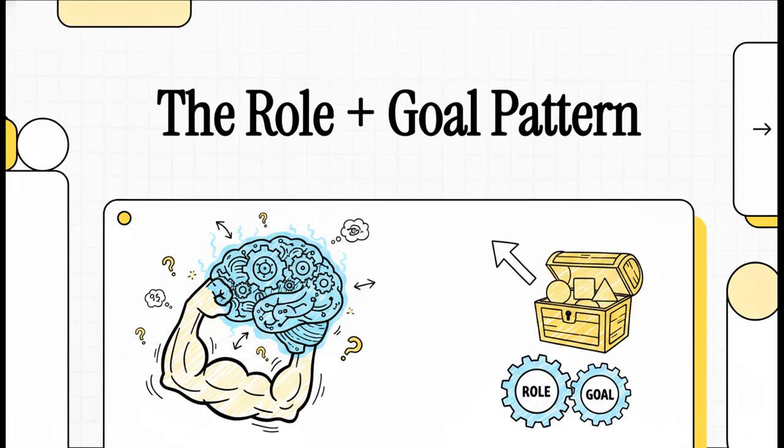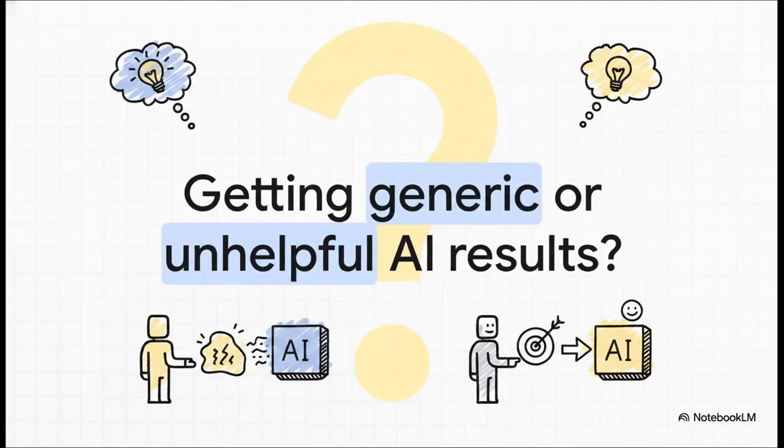Okay, so if you've ever felt like you're fighting with an AI just to get something useful, you are in exactly the right place. We're going to go way beyond just simple commands and really unlock some powerful and, more importantly, reliable results. Does this feel familiar? You ask the AI for something, and what you get back is fine. It's technically correct, but it completely misses the point. It feels generic, it's not helpful, and honestly, it just feels like a waste of your time. You're not alone, I promise, and the fix is actually pretty simple.